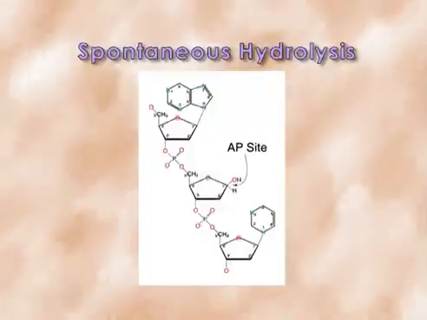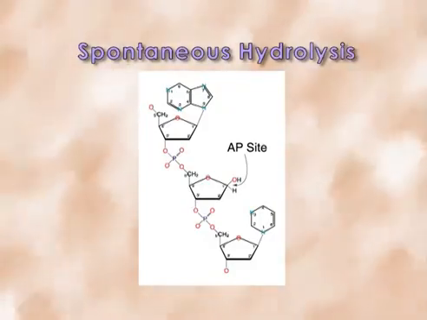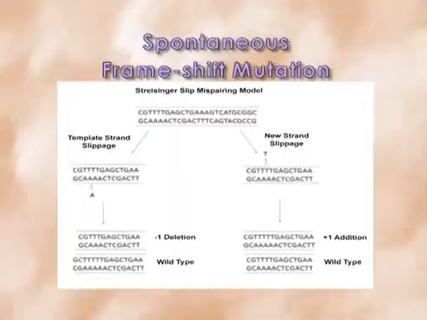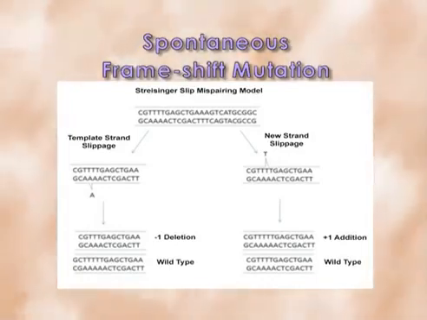Spontaneous hydrolysis causes the breakage of the glycosidic linkage, creating an AP site. Along with the AP site, any base can be inserted, and spontaneous deamination of cytosine as well as methyl cytosine is also included within the hydrolysis process. Spontaneous frameshift mutation: Streisinger proposed a model where there are runs of bases, or polynucleotide runs.